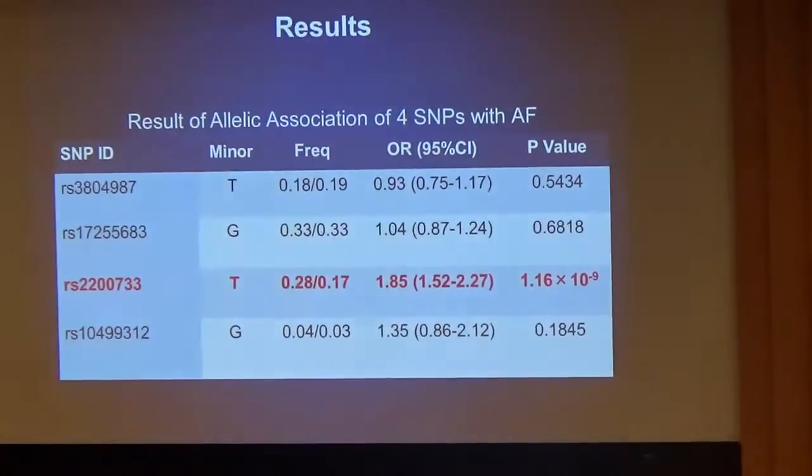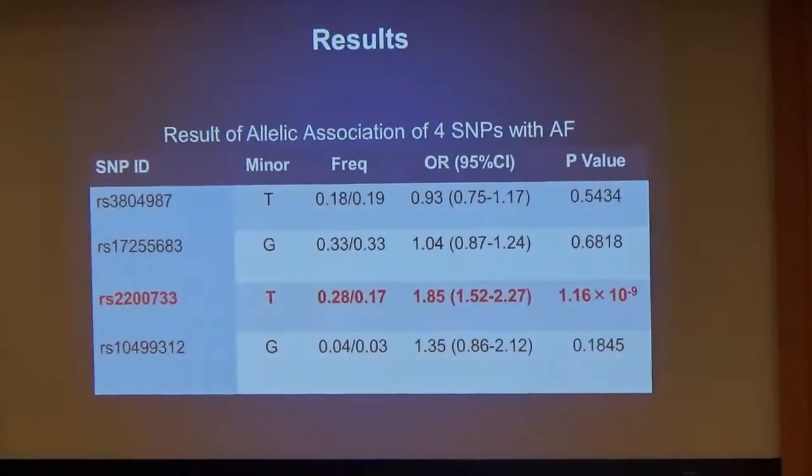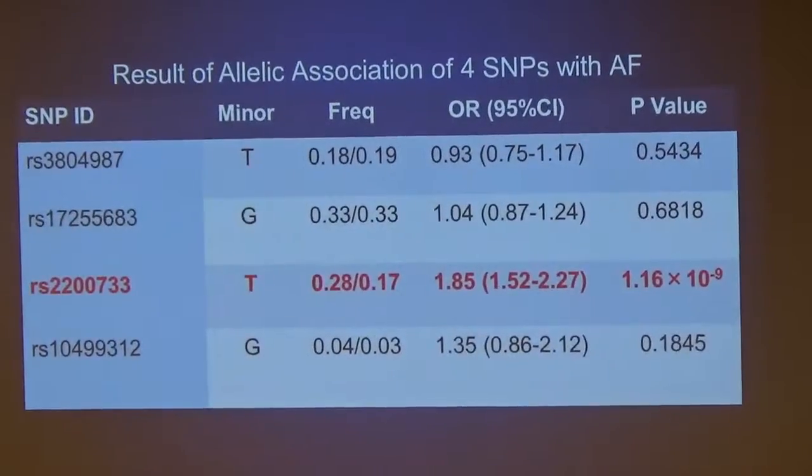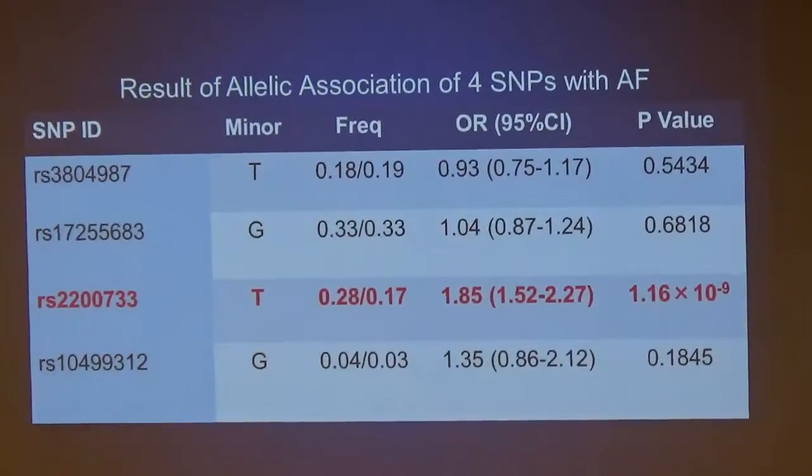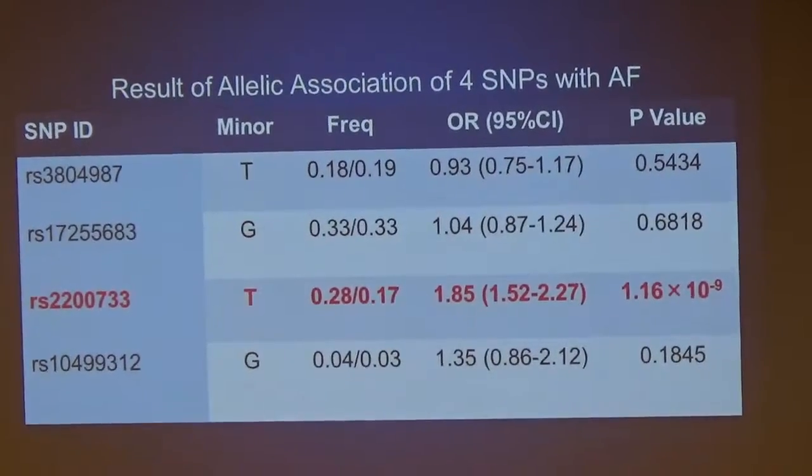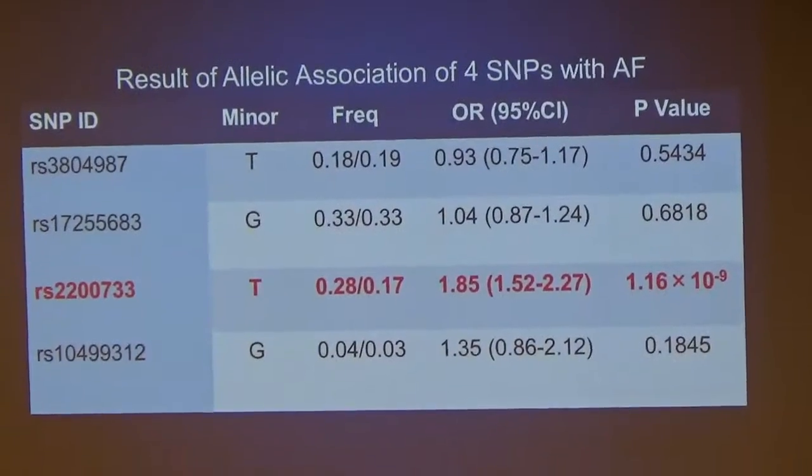This table displays the results of the allele association test. The p-value suggests that RS2200733 has statistically significant association with AF.